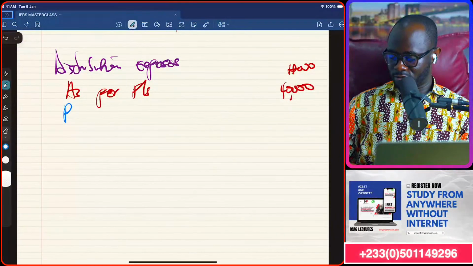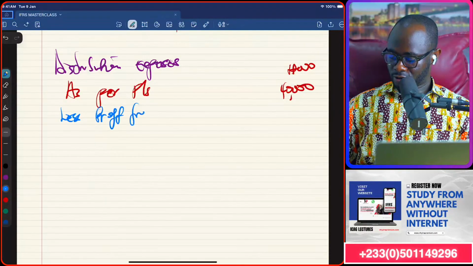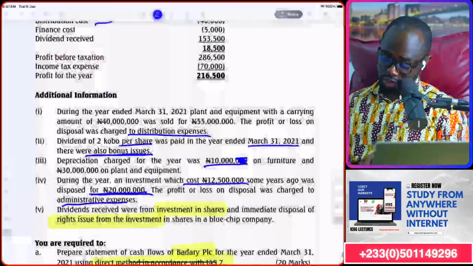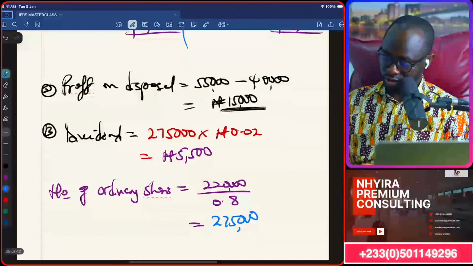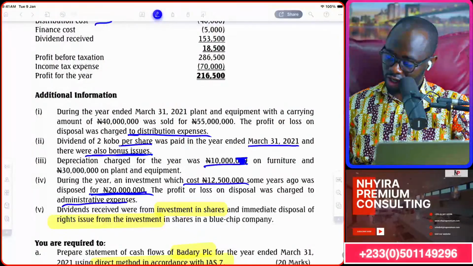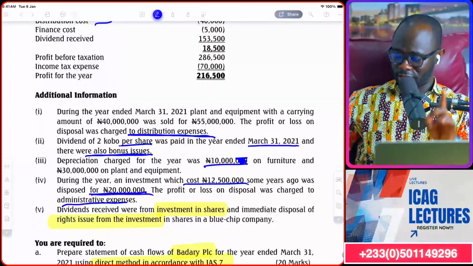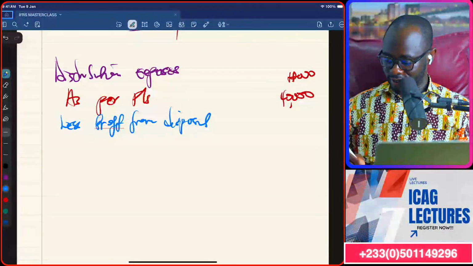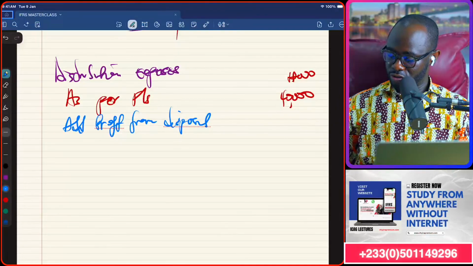That's a non-cash item, so we're going to deduct that. What did we get? We got a profit from disposal. Okay. So if they said it was charged to this, then the profit reduced the expenses. So we have to add it back. Very important. Profit reduced the expenses, so we need to add it back to the original.